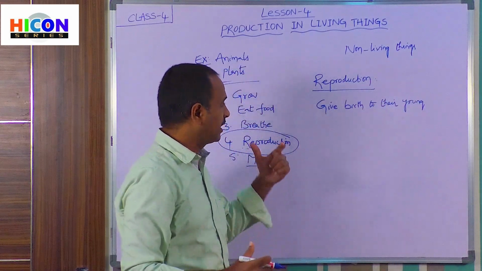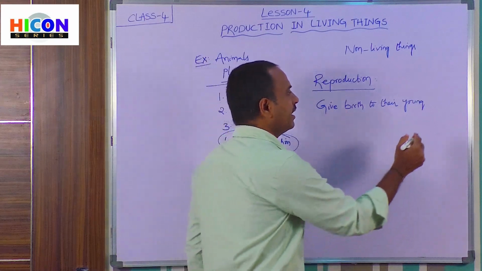All living things have the capability of giving birth to their young babies.